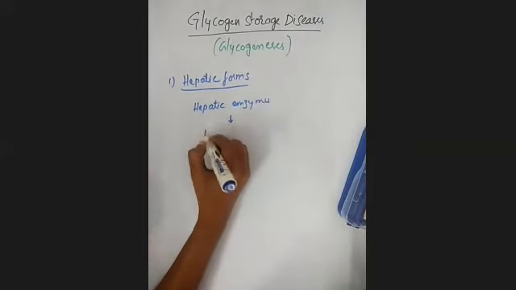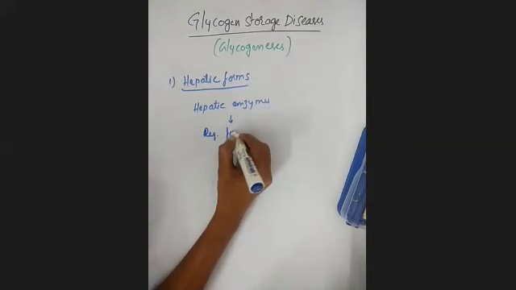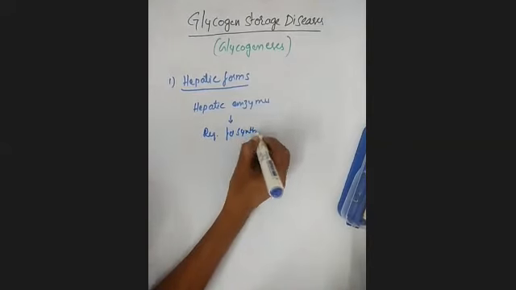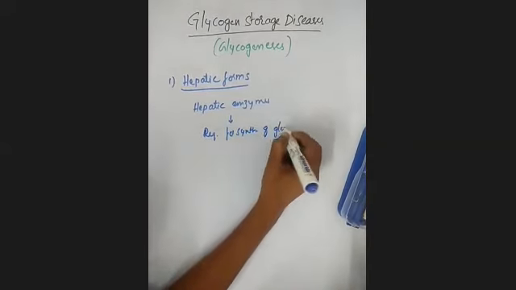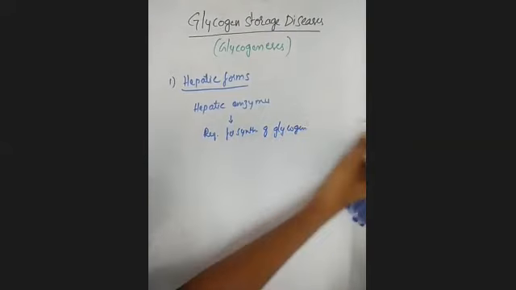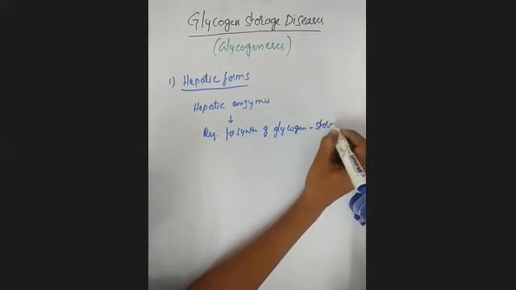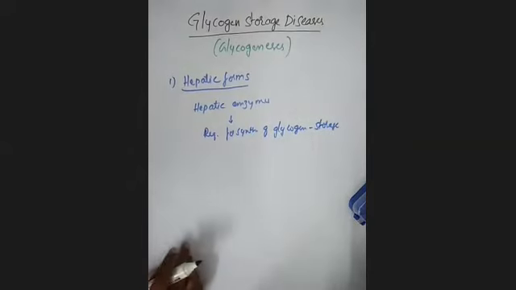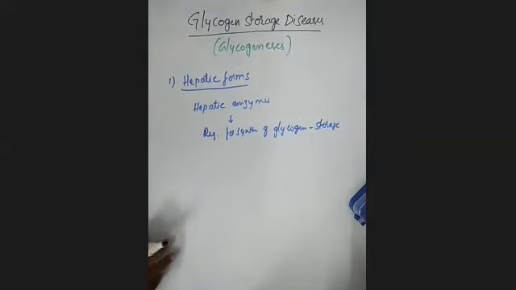They are required for synthesis of glycogen, mainly for storage. Once the glycogen is synthesized, it is stored inside the liver. Clear. See, hepatic forms means an inherited deficiency of these hepatic enzymes.